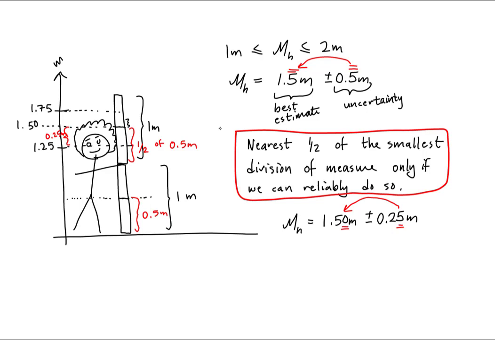As long as we're able to reliably do so, we could measure to the nearest 1/2 of the smallest division of measure. If our smallest division of measure is the half meter, and we can reliably estimate to the nearest half of a half meter, then we can report that. And for this one, that is to the nearest 1/4 of a meter.